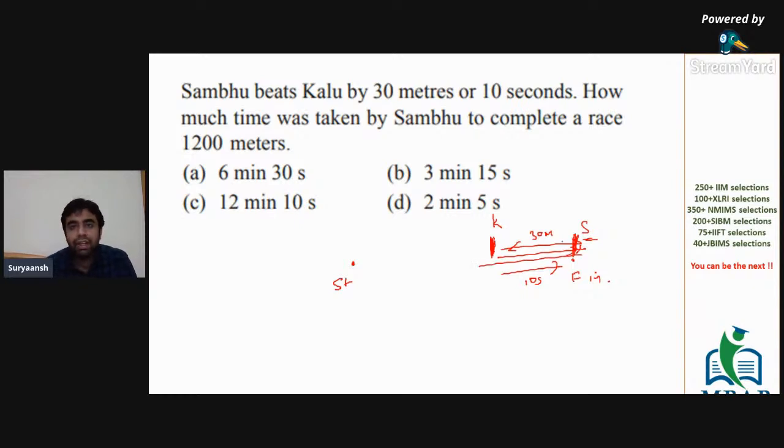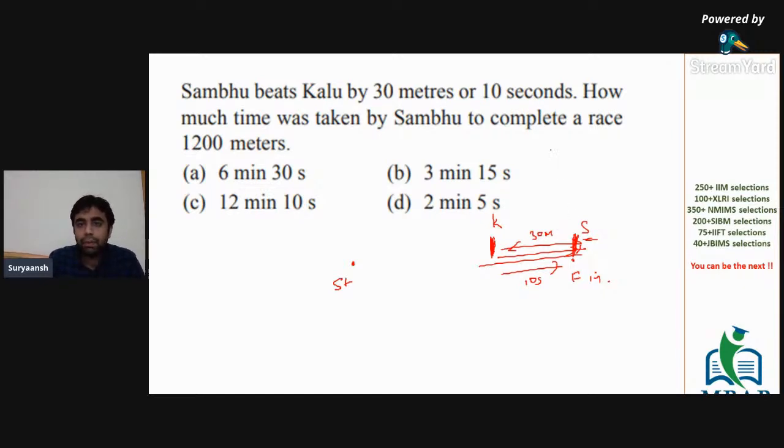So basically Kalu covers just 30 meters in 10 seconds. There is a difference of 30 meters between Kalu and Sambhu. So that means the time it takes for Kalu to cover that 30 meters is 10 seconds, because Sambhu beats Kalu by either 30 meters or 10 seconds. So we can find out the speed of Kalu from this.